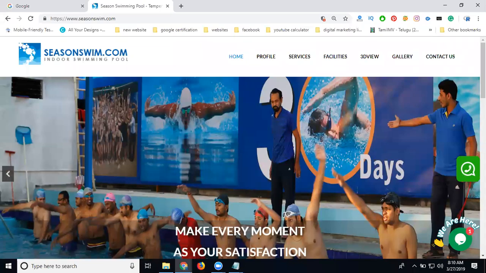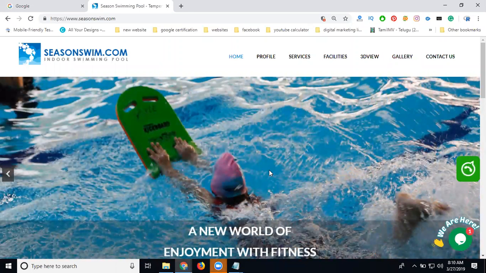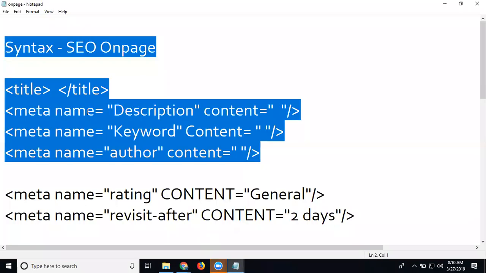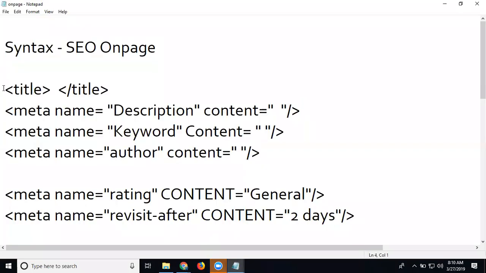This is a static website. For a static website, here is how to write for on-page SEO for particular pages. Any on-page promotion will use this syntax: title, description, meta keywords and the author name.